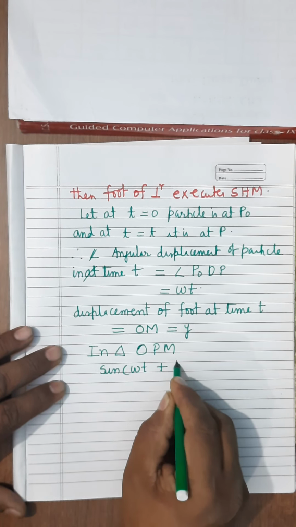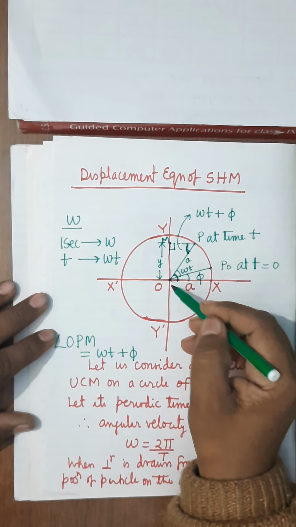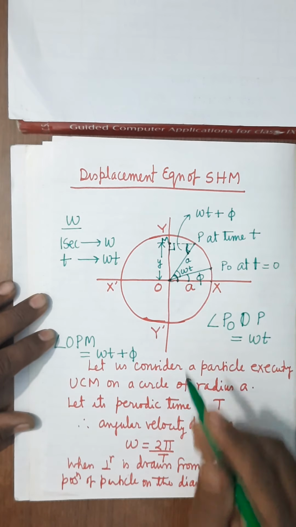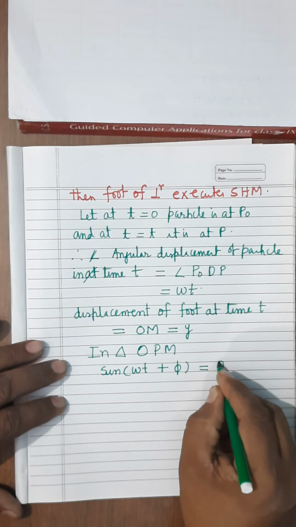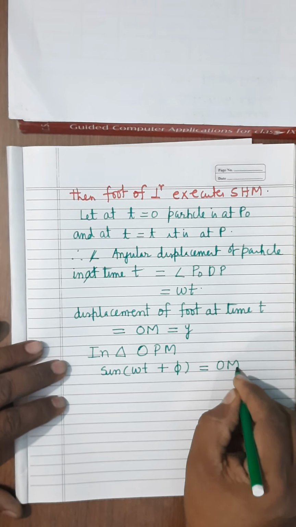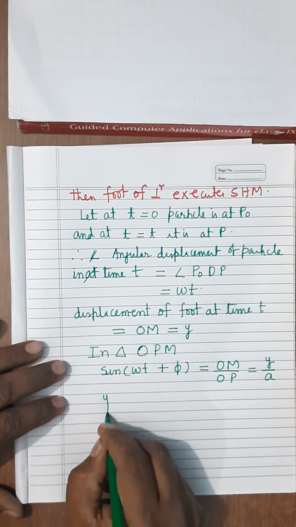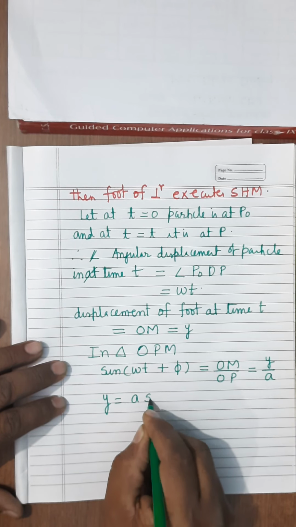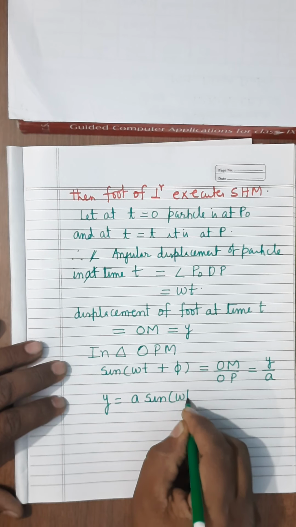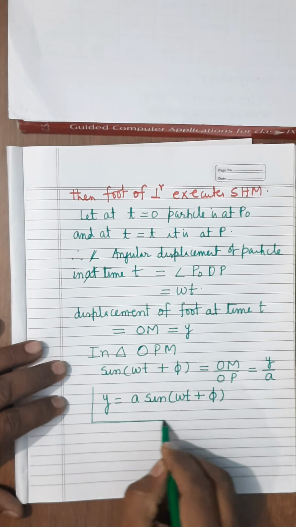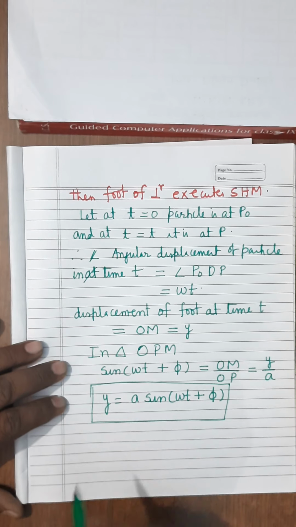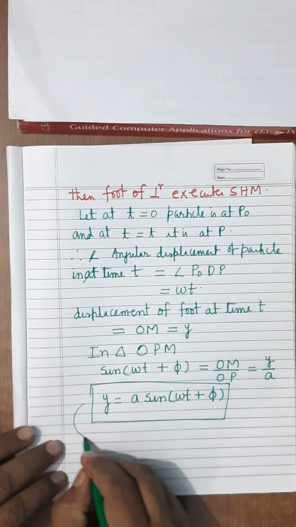You can see it is perpendicular upon hypotenuse. Perpendicular upon hypotenuse means OM upon OP. OP is how much? A. So it will be equal to OM upon OP. But you know that OM is what? Y. It is equal to A. So y equals A sin omega t plus phi. This is the displacement equation of the foot which is executing SHM.